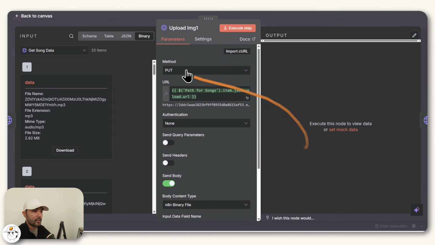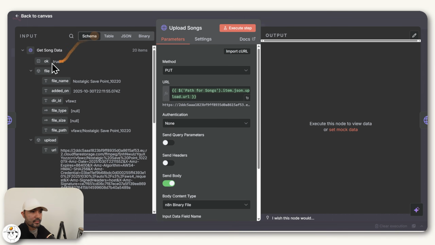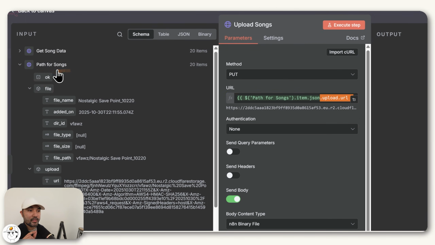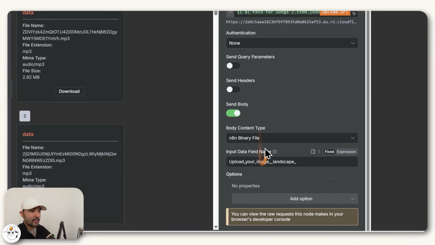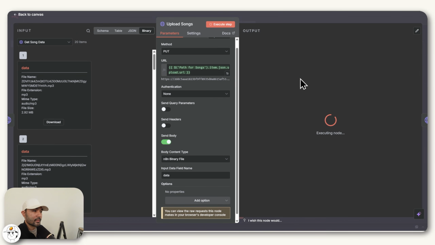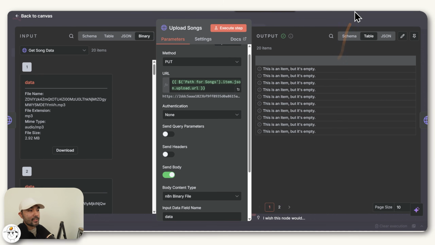What we'll now do is open this, change it to upload songs. This URL, if you go back to schema, you can see that it's basically pointing to the upload URL, which is this one, from the path for songs node that we created earlier. And what we'll be doing is uploading a file into those URLs with this data field name. So since this one was for the image, we just remove that and copy the name of our data here, which is literally data in this case. So when you have that set up and click execute step, it should now give you a success and 20 items. But in this case, there's no preview of it.